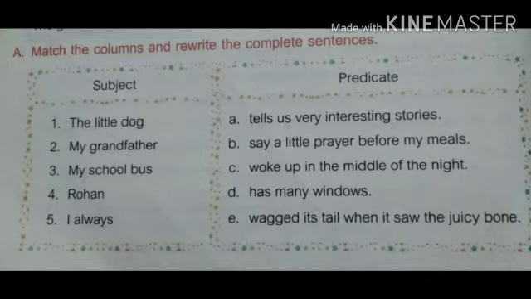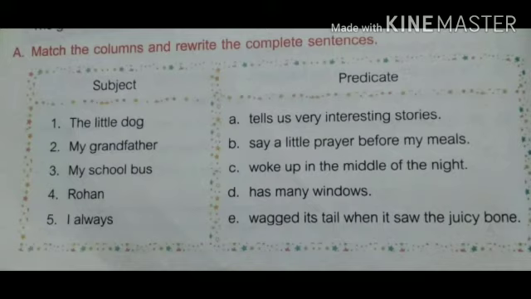Now children, go to exercise A of your grammar magic book. Exercise A is match the columns and rewrite the complete sentences. Subject is in one column and predicate in the other. You have to match the subject with the predicate. It is not very difficult. You will be doing it in the book. Do not draw a line, just write the number in the predicate column.